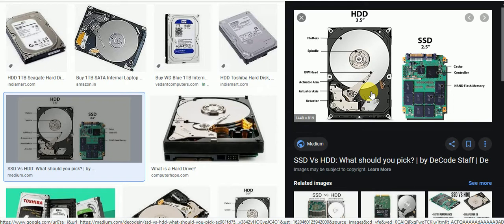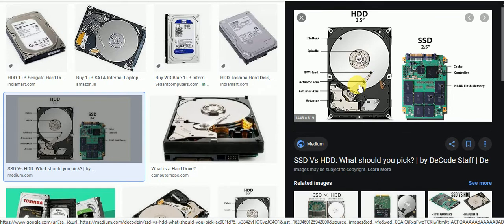Write means you can write. Write means you can delete or move or transfer data from your hard disk to another hard disk. It's called writable. So it's a read-write head.